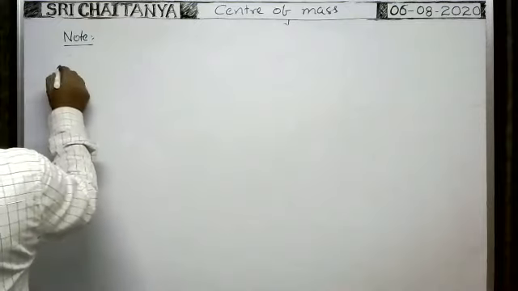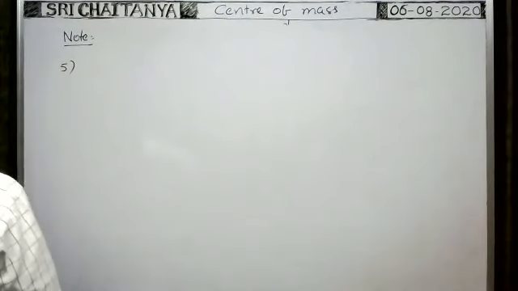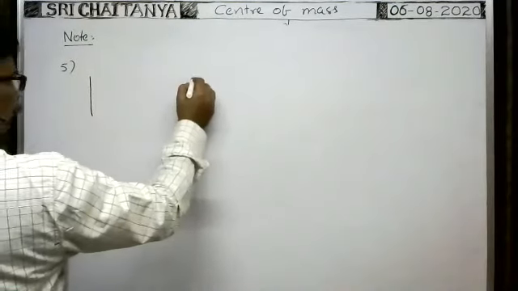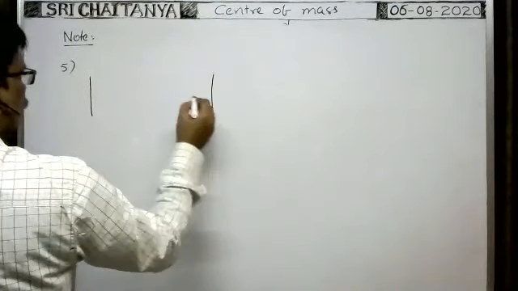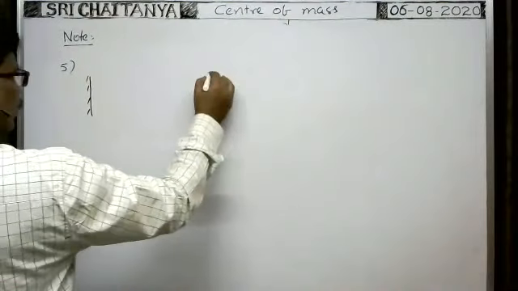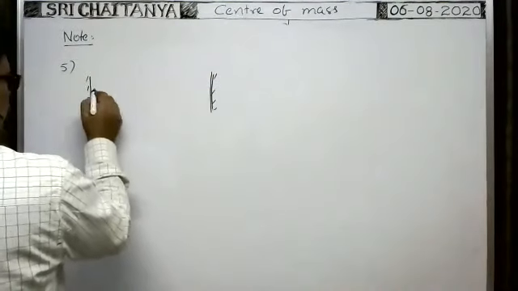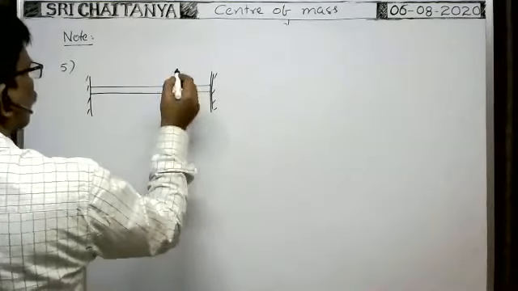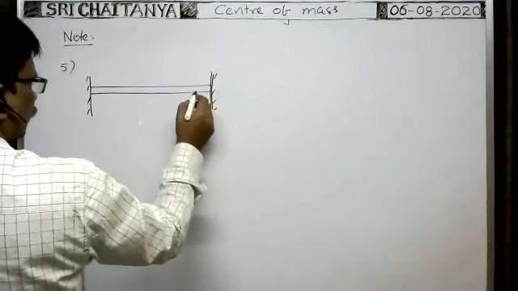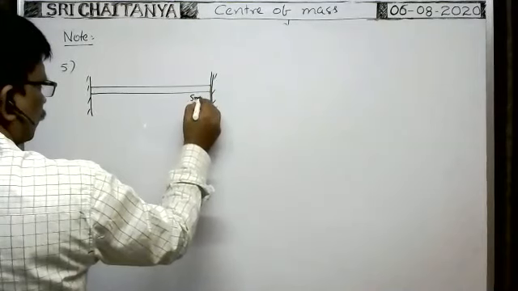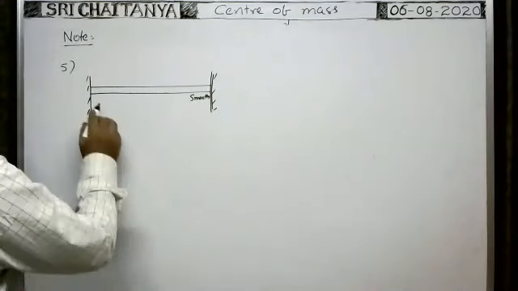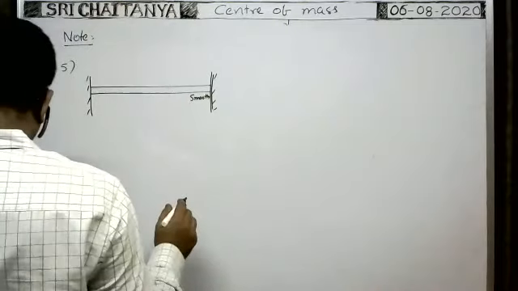Note this point. Here there is a smooth horizontal rod fixed between two rigid supports. The rod is smooth, a horizontal smooth rod.